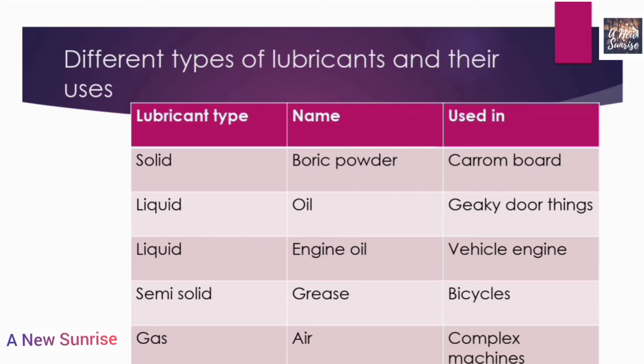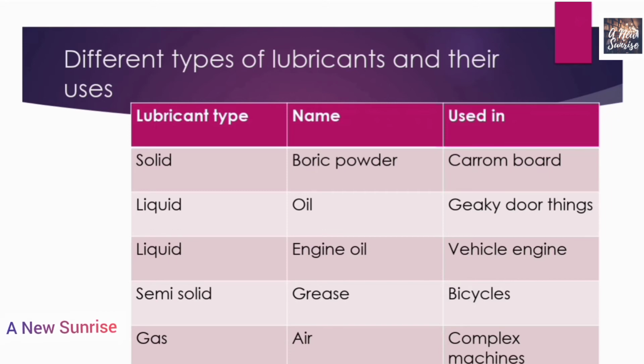Second one is the oil. Oil is a liquid type lubricant which is used in creaky door hinges. Third one is the engine oil. Engine oil is a liquid type lubricant which is used in vehicle engines to reduce friction.